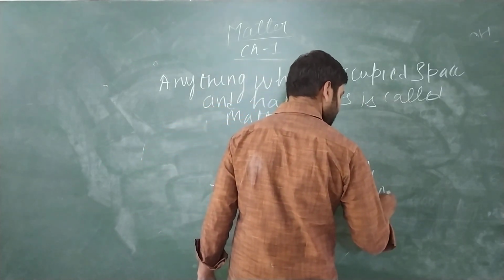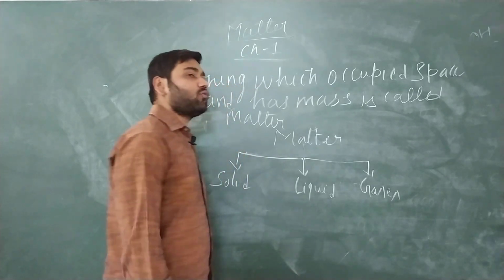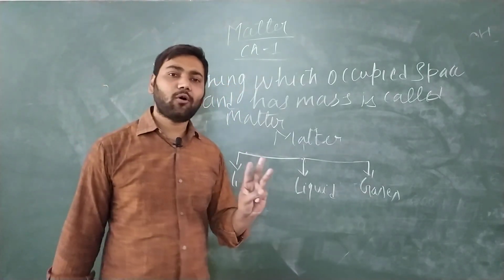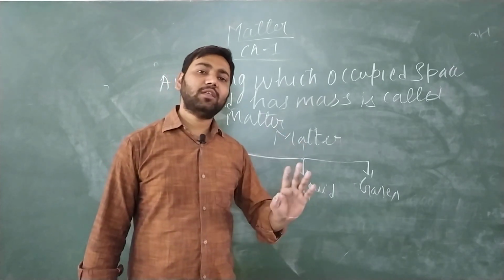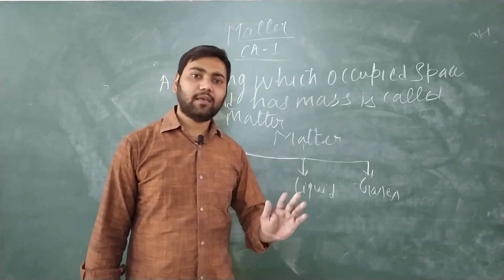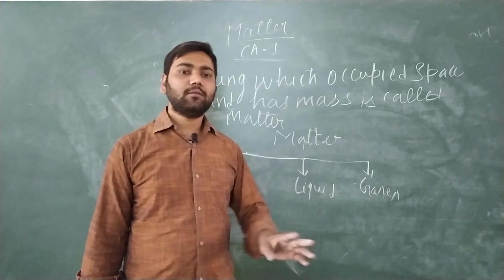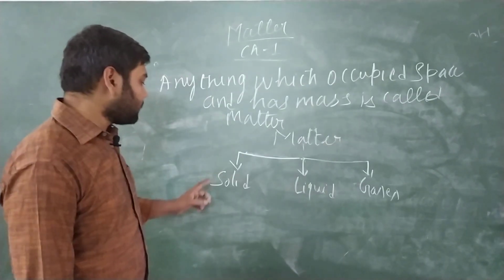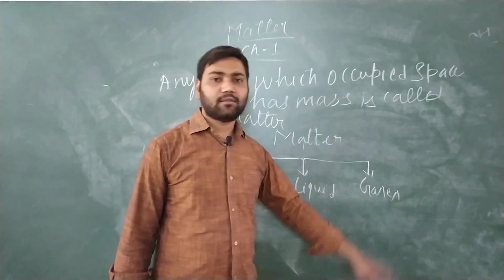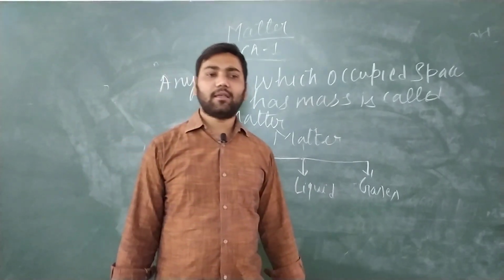So matter is divided into three forms: solid, liquid and gas.